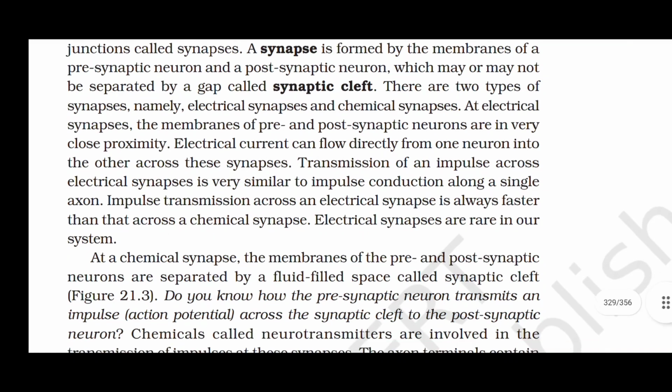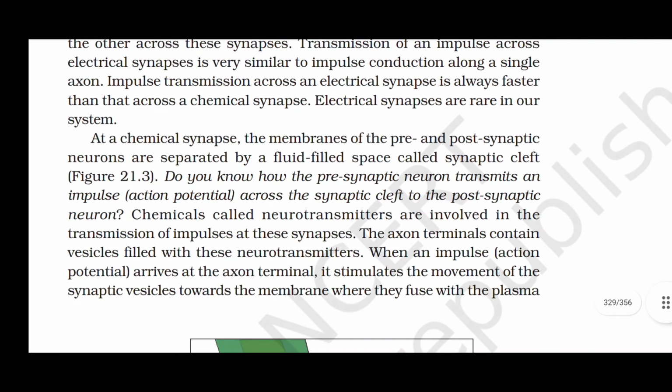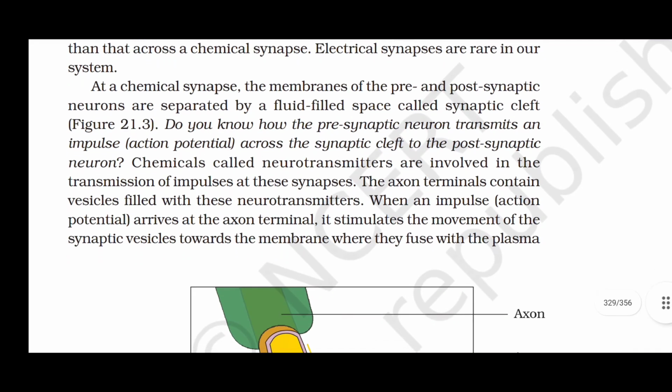At a chemical synapse, the membranes of the pre and postsynaptic neuron are separated by a fluid-filled space called the synaptic cleft. Do you know how the presynaptic neuron transmits an impulse, or say action potential, across the synaptic cleft to the postsynaptic neuron? Chemicals called neurotransmitters are involved in the transmission of impulses at these synapses.